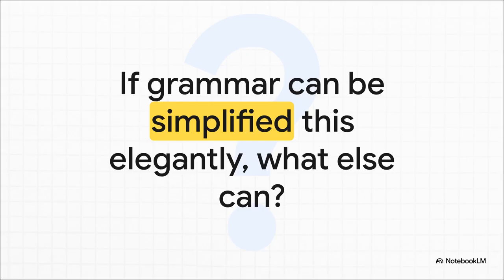The story of pregroup grammars is all about finding a simple, beautiful core hidden inside a massively complex problem. And it really makes you wonder, if the logic of something as messy as human language can be simplified this elegantly, what other complex systems are out there just waiting for a similar breakthrough?